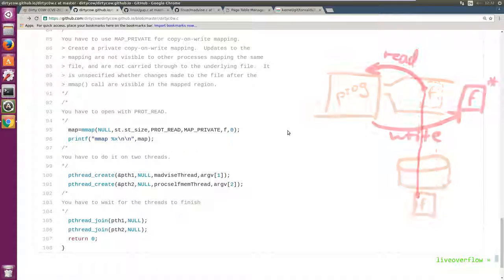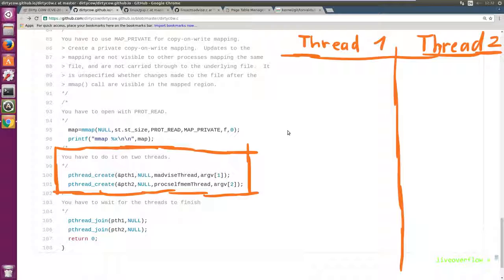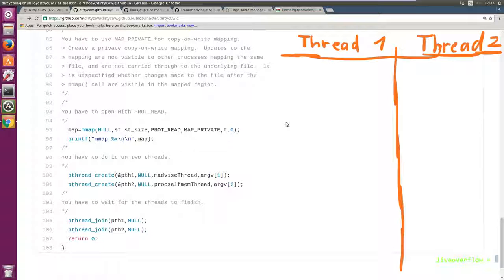It's just for you. Next, we start two threads that will run in parallel. Dirty Cow is a race condition vulnerability. This means certain events have to occur in a special order that are fairly unlikely to happen under normal circumstances. So you try to race against the probability of it not happening, and you simply try it over and over again, and maybe you get lucky. So let's see what the two threads are doing.